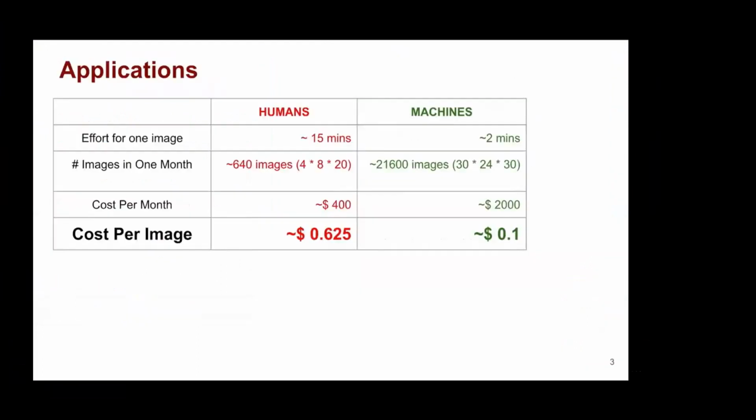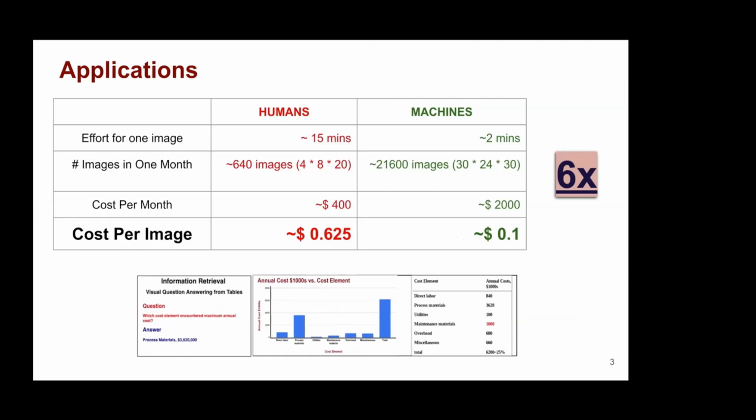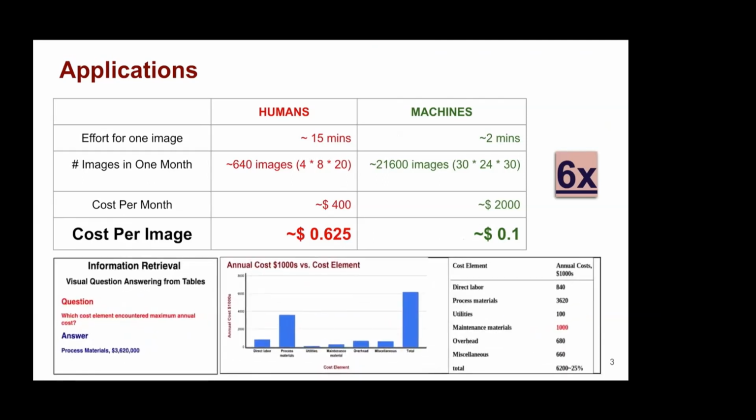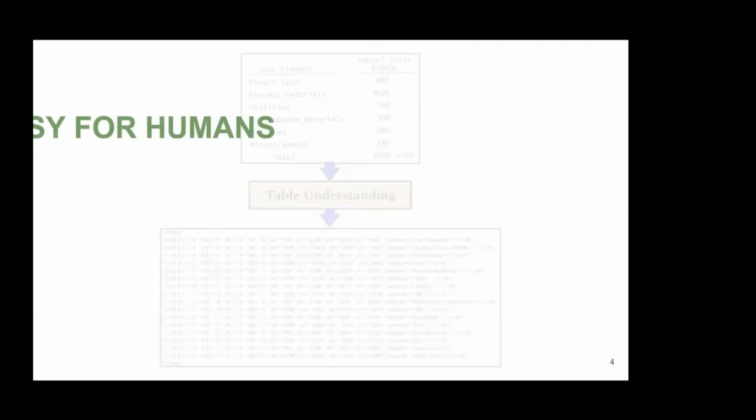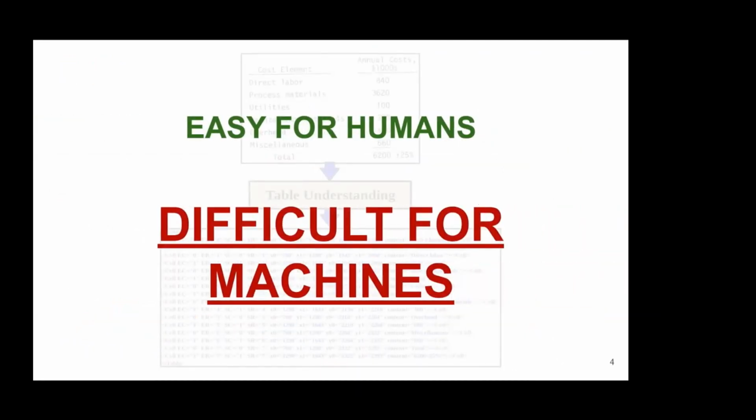Table digitization sees applications from users to enterprises, as it can cause a reduction of cost and turnaround time by up to 6 times. Its solution would allow for easy table visualizations, quick editing, information retrieval, and knowledge discovery. As it is not a problem that can be formulated precisely, it is not as trivial for machines to solve as it is for humans.